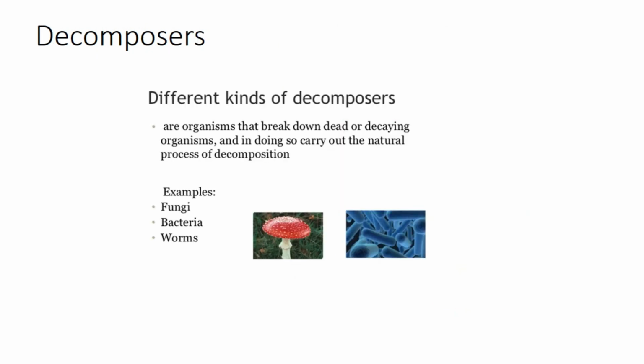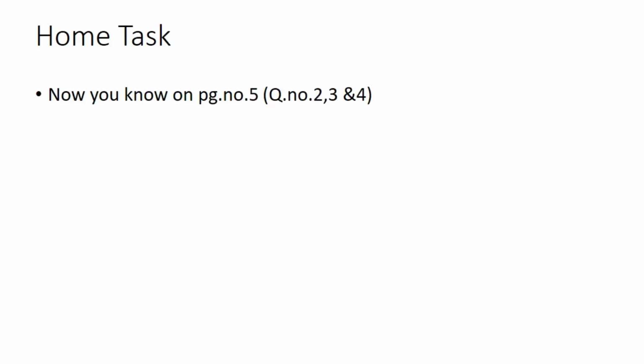Decomposers. Now, decomposers are organisms that break down dead or decaying organisms. And in that process, they release nutrients and mineral salts back into the soil, which are used by the plants. Fungi, bacteria, worms are examples of decomposers.